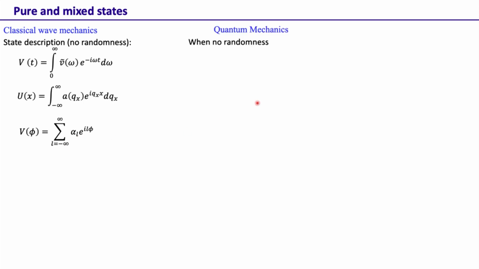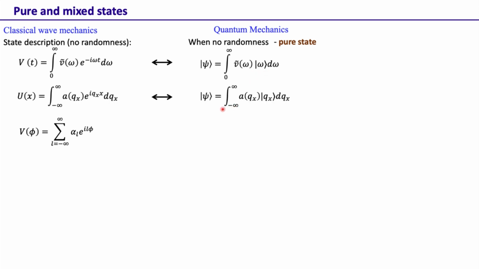So again, even in quantum mechanics, we do things very similarly. When there is no randomness, the state is referred to as the pure state, and in that case the state can be represented as a superposition. So for example, here the state is represented as a superposition of several frequency states. Similarly, a state can be represented as a superposition of several q, the spatial frequency states, and here we are representing it as a sum of several orbital angular momentum states.